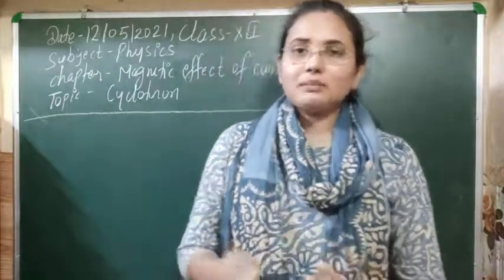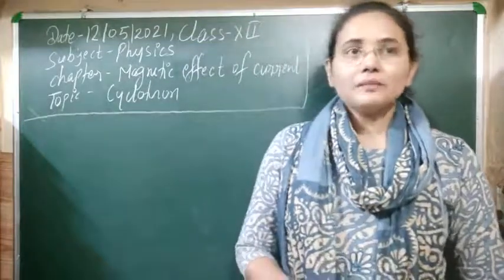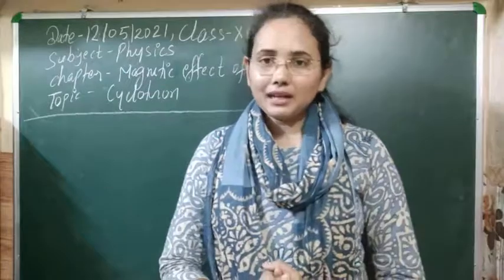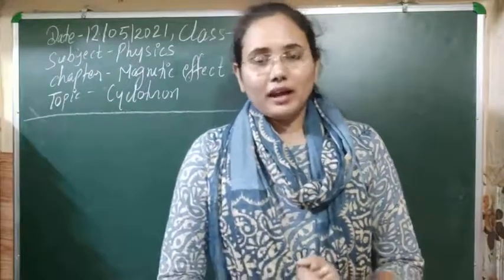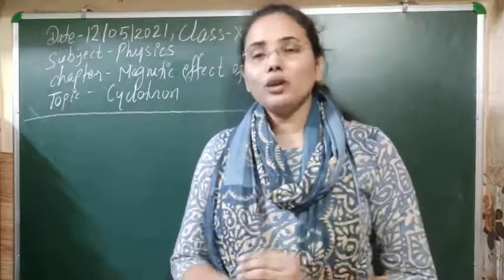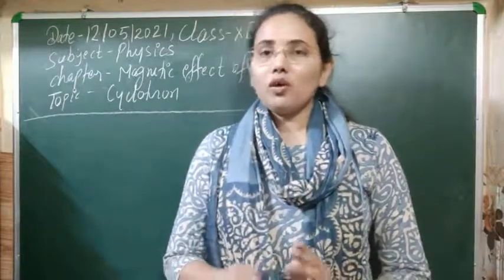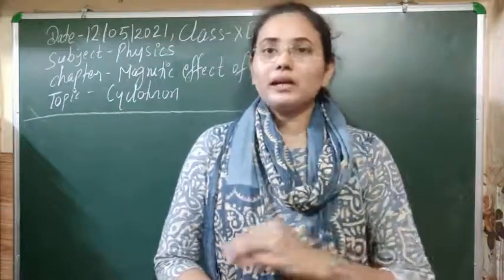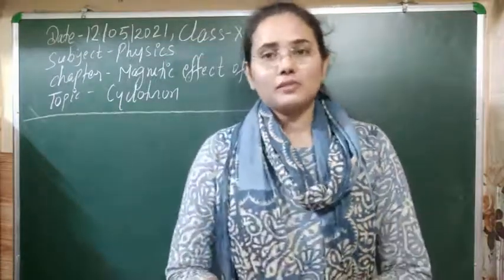So this is the basic principle of the cyclotron, means the property of charged particle when it enters in magnetic field. And you know that when any charged particle enters a magnetic field at perpendicular angle, then at that time it will always follow the circular path. So let's see this property that we will use here in the case of cyclotron.